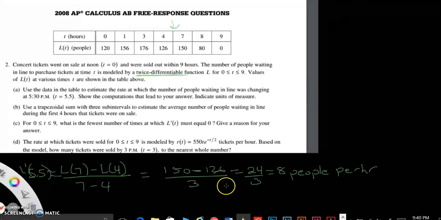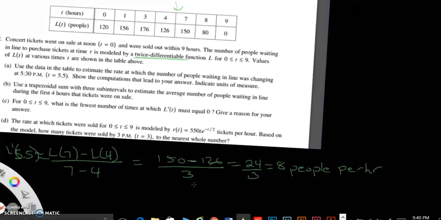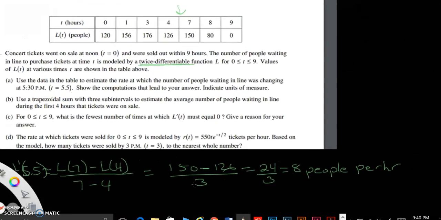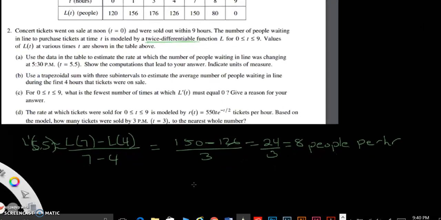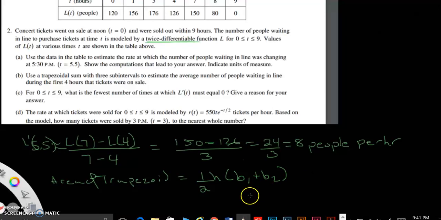Okay, part B. Use a trapezoidal sum with 3 subintervals to estimate the number of people waiting in line during the first 4 hours that tickets were on sale. So we have to use a trapezoidal sum. How do you find the area of a trapezoid? The area of a trapezoid is equal to 1/2 the height times b1 plus b2. And we want to find the average of this.